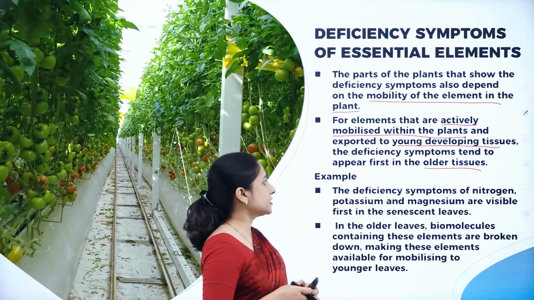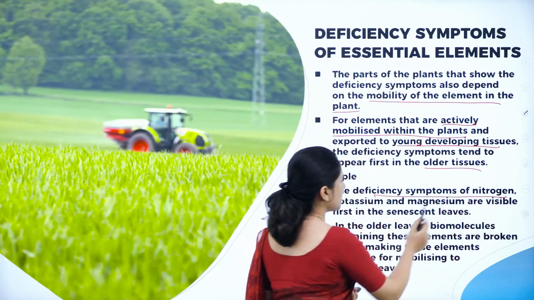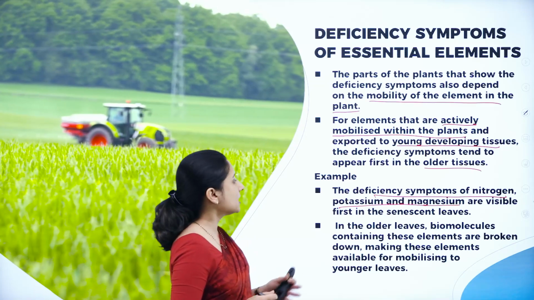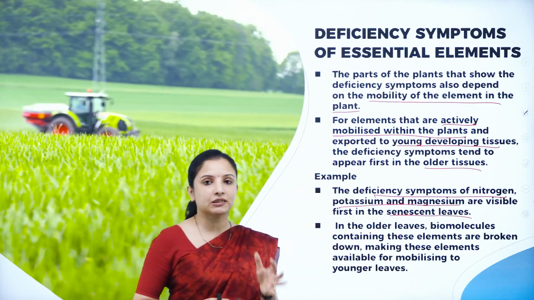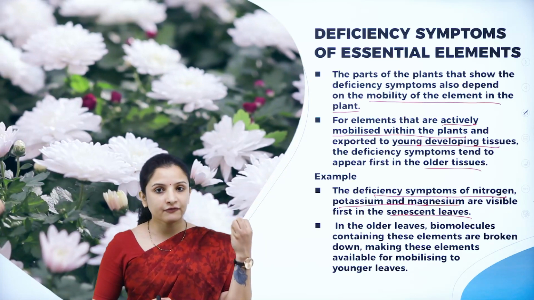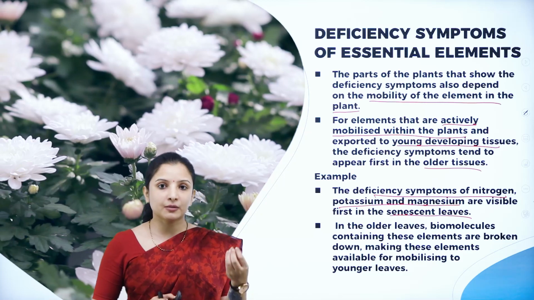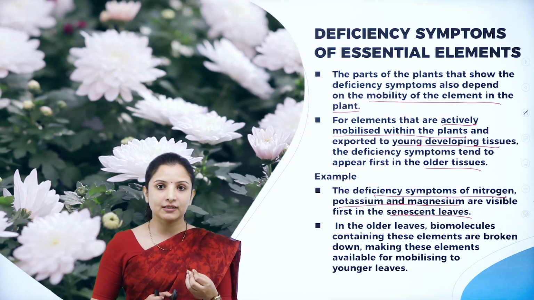The best example that we can take here is the deficiency symptoms of nitrogen, potassium and magnesium. All these are essential elements whose deficiency is visible in the senescent leaves. If you see the senescent leaves, that is the older leaves which have fallen, they would have become yellow, the veins would have become clear and dark brown spots would have started appearing on the leaf, right?